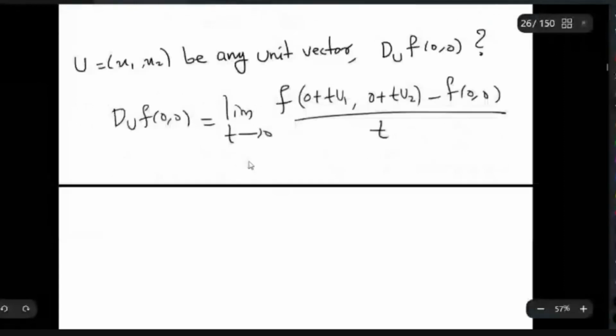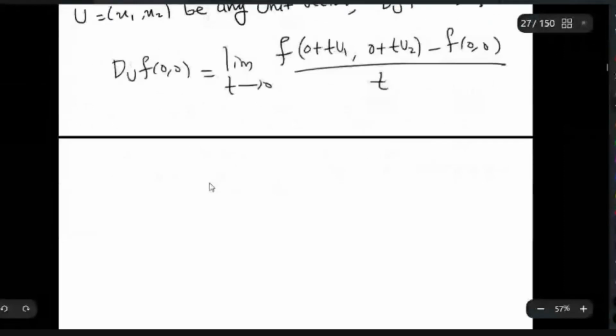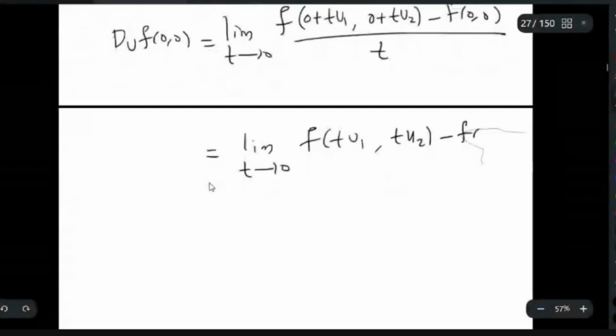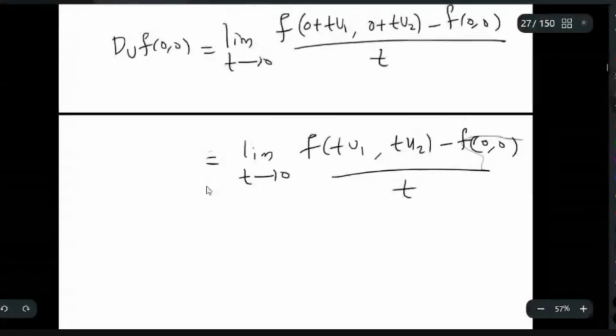Then it will be the limit as t tends to 0 of f(tu1, tu2) minus f(0, 0), over t.